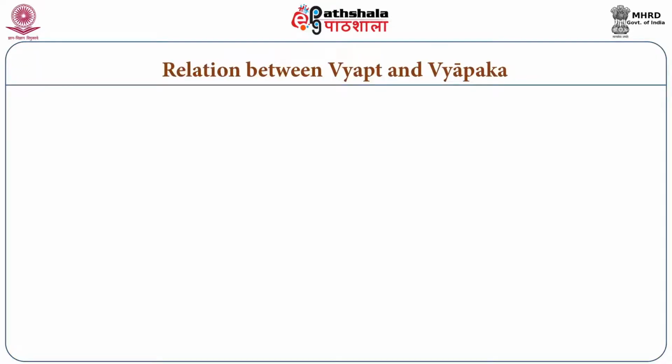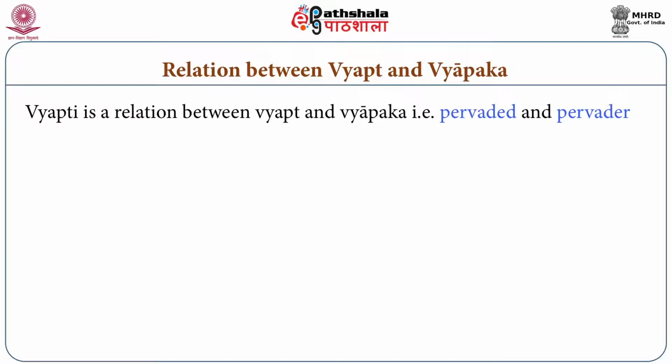Now we will try to enter into the detail of the nature of these three kinds of hetu. From the above discussion, it is more or less clear to us that the hetu where both Anvay and Vyatirek Vyapti are available is known as Anvay Vyatirek Hetu. Let us discuss it in more detail. Now, again, what is the meaning of Vyapak and Vyapya? How are these two terms related in relation to Vyapti?